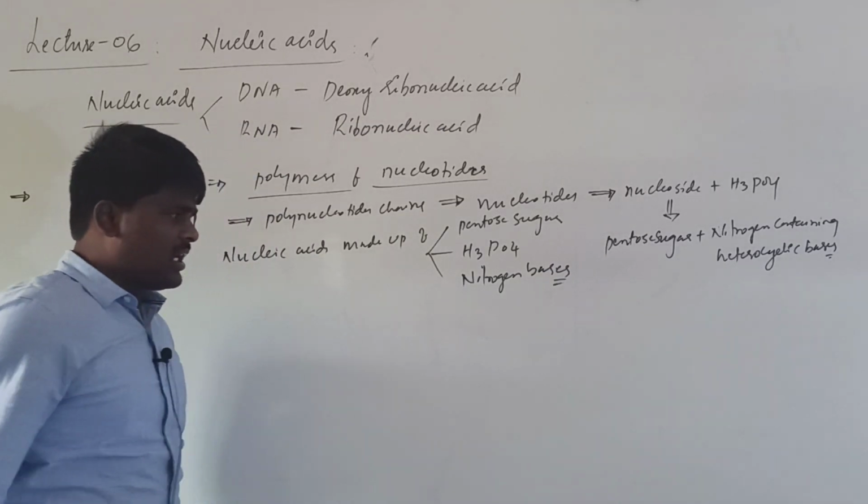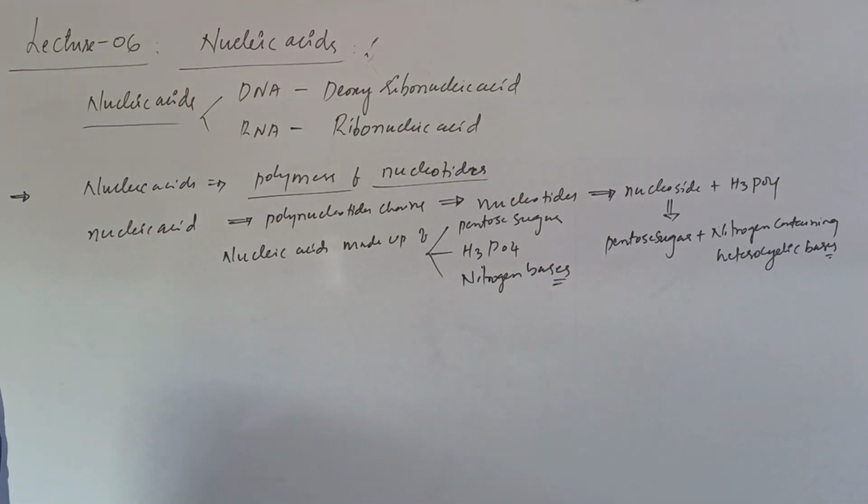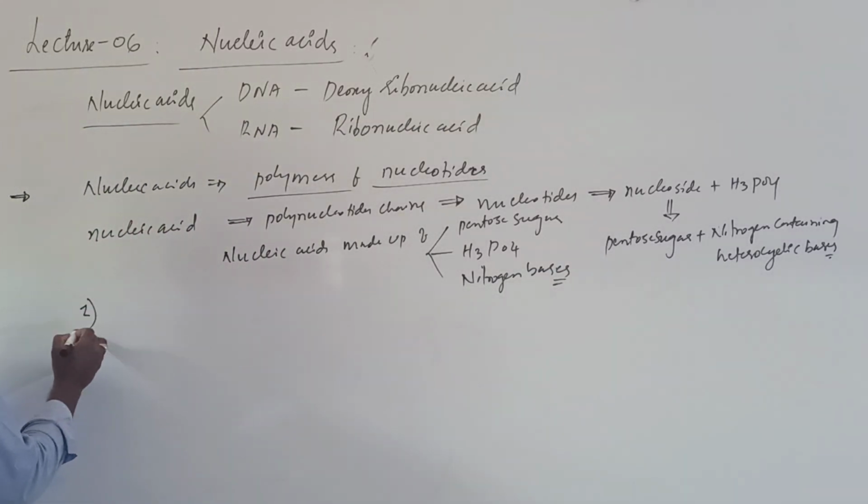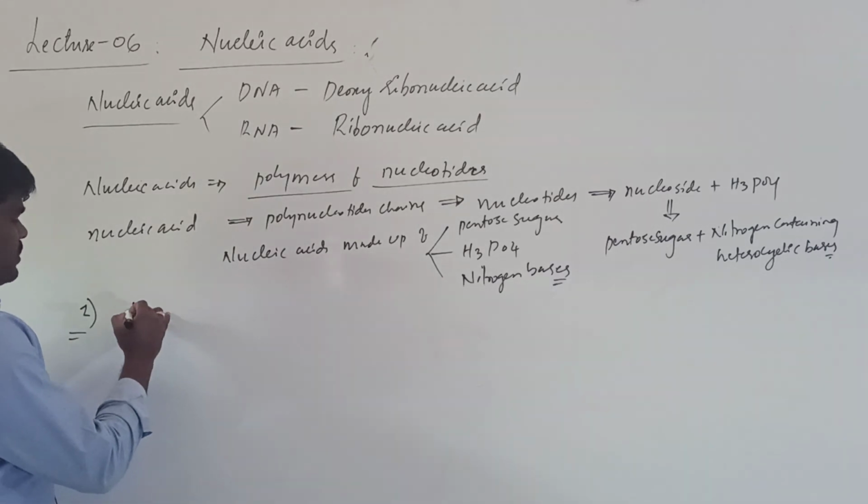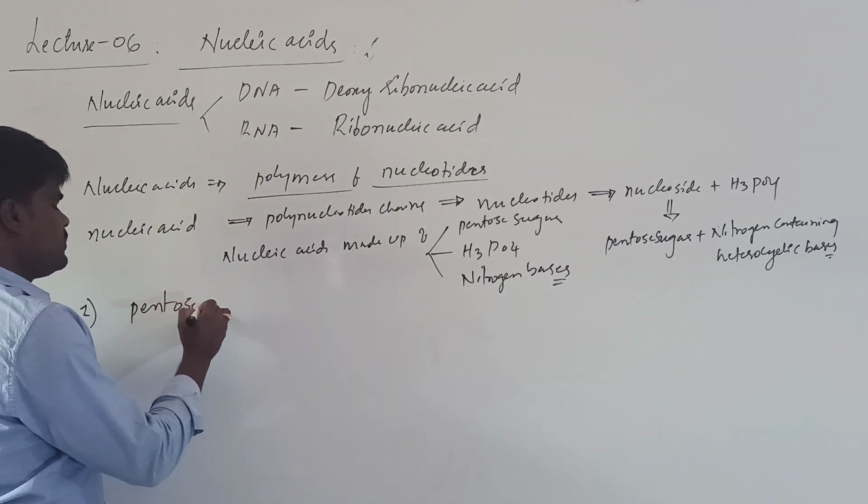These are the three main components of the nucleic acids. Okay, let us see the first aspect. What is the first aspect of the nucleic acids? Pentose sugar. What are the pentose sugars?